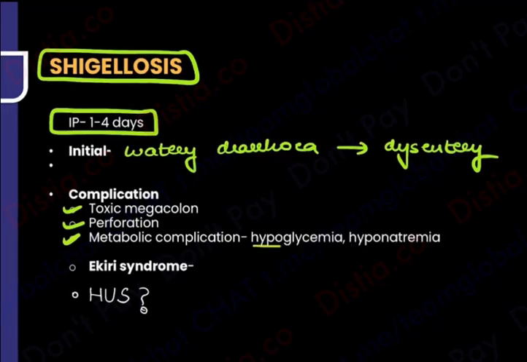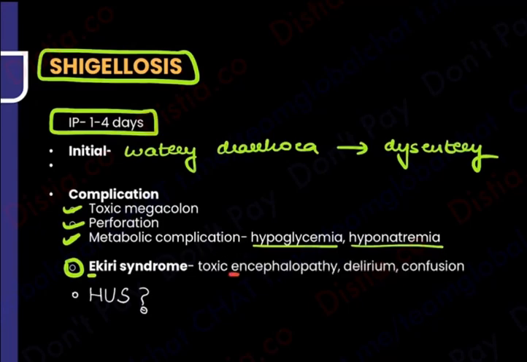These patients can have hypoglycemia, hyponatremia. This can happen with any kind of diarrhea. But what is this? That is Ekiri syndrome. Ekiri syndrome is basically, I have learned E for E. Ekiri syndrome is a kind of encephalopathy. It is associated with some kind of brain involvement. So delirium, confusion. So remember, Ekiri syndrome is going to be associated with encephalopathy, and this is a question again